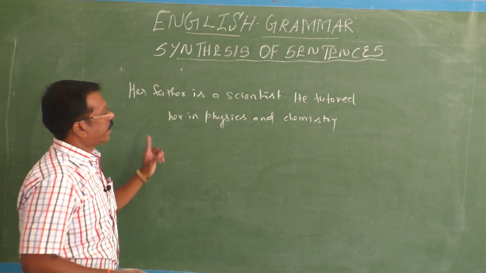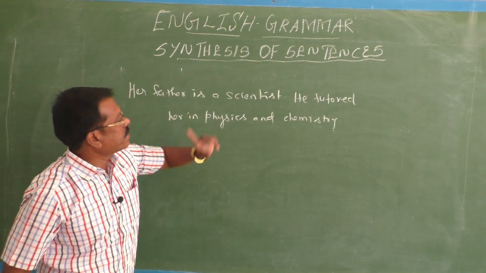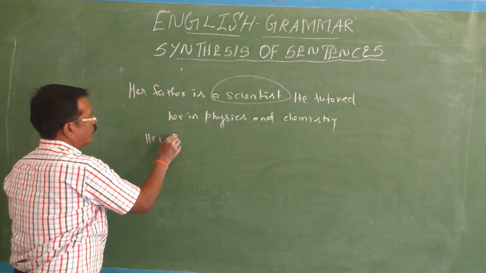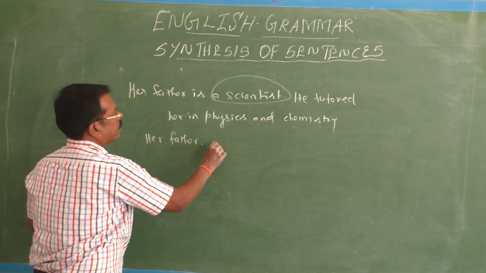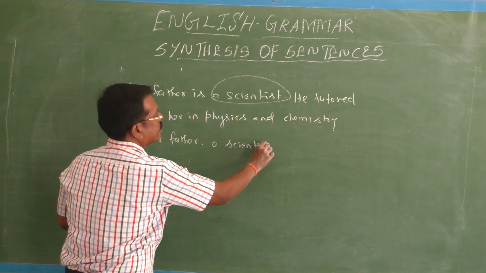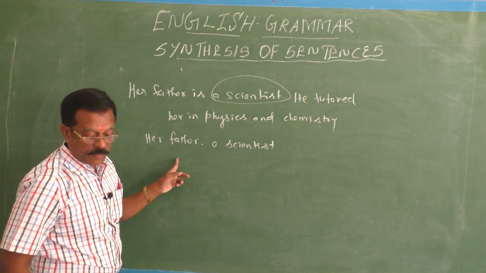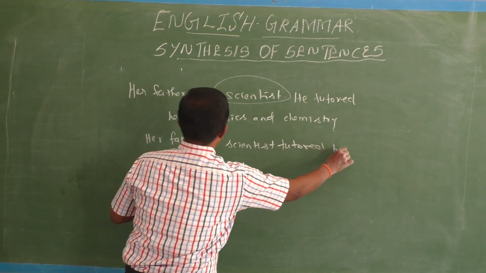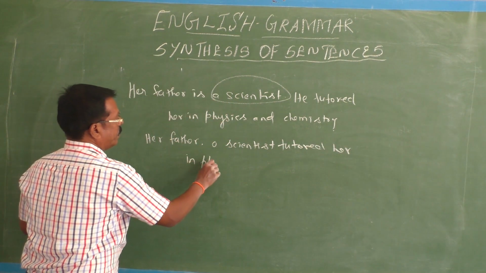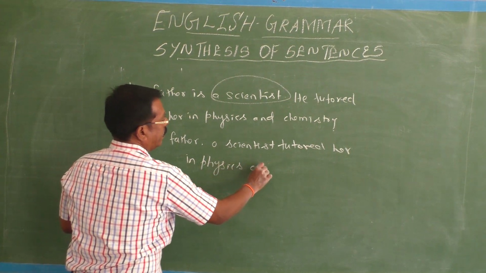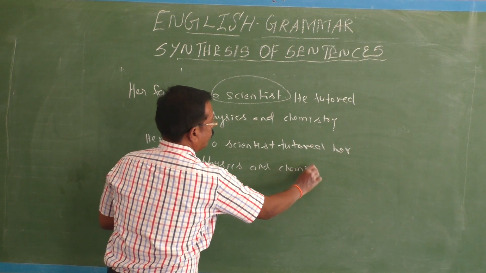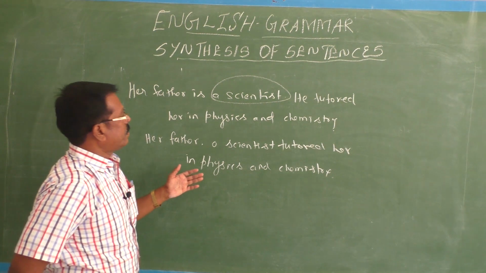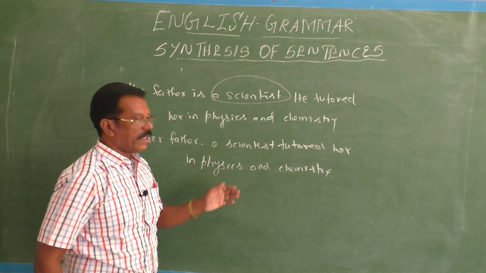So here, her father, comma, a scientist. The noun in apposition is a scientist. So, her father, comma, a scientist, then tutored her in physics and chemistry. In this way, you can synthesize. Her father, a scientist, tutored her in physics and chemistry.